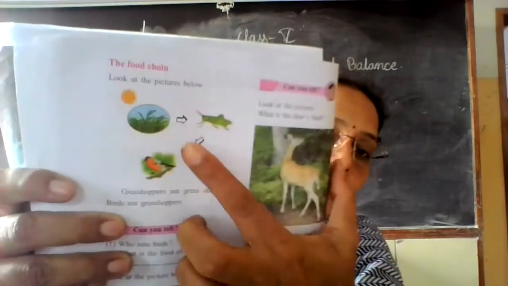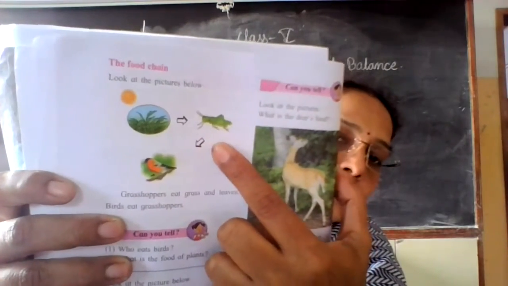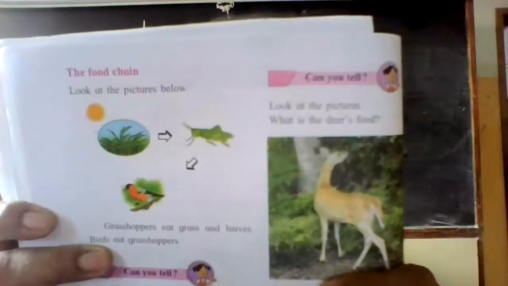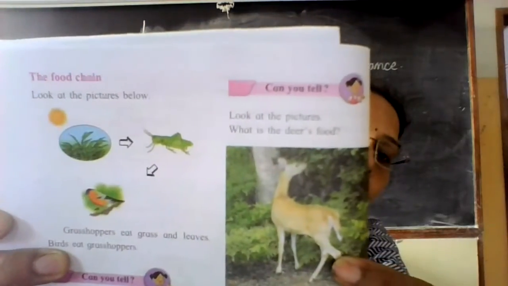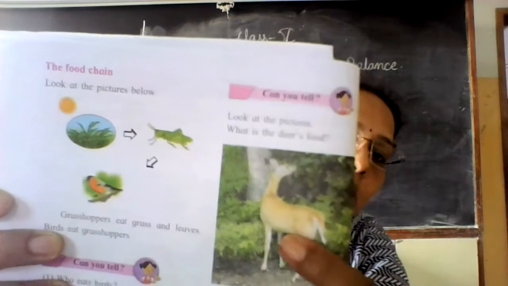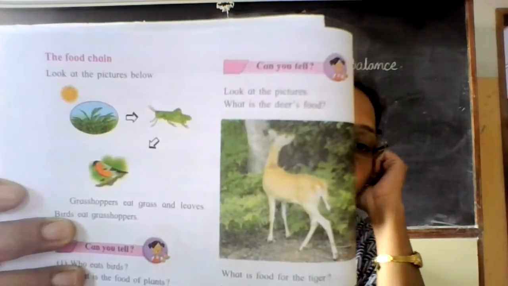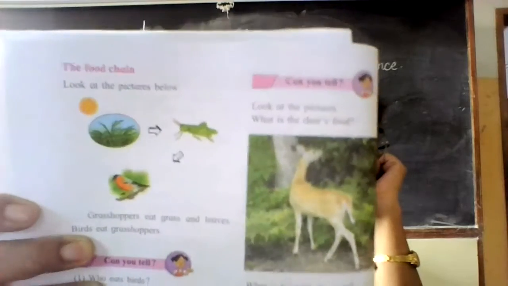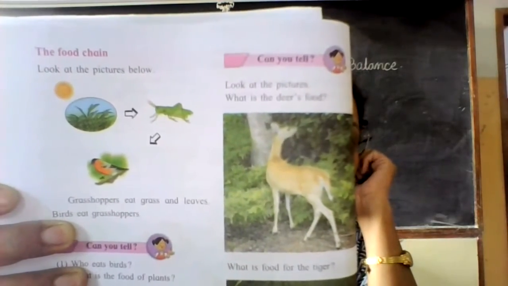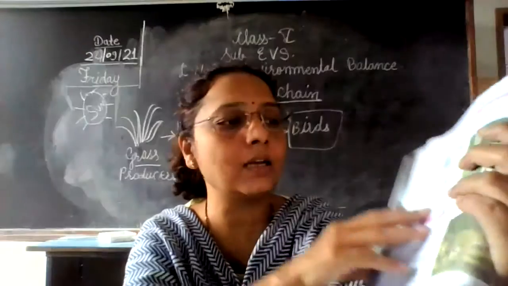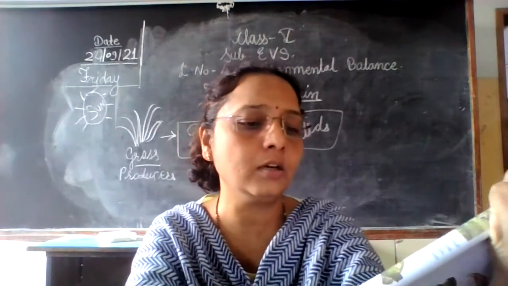A grasshopper lives on the green plants here, and a bird which depends on the grasshopper, it is a food chain. अगर इसमें से plant ही नहीं होते तो it disturbs, अगर if the plants go extinct, it disturbs the food chain.